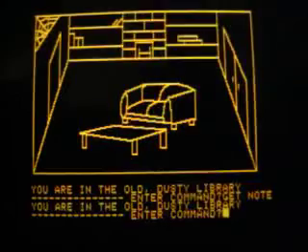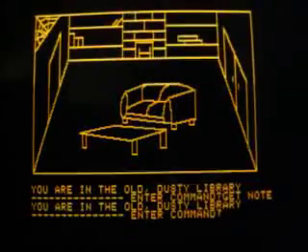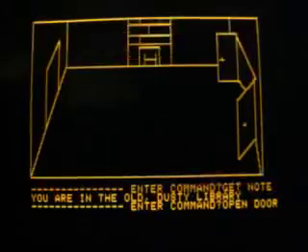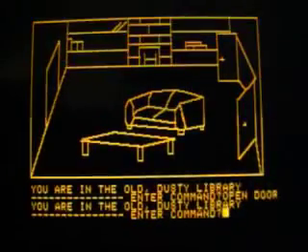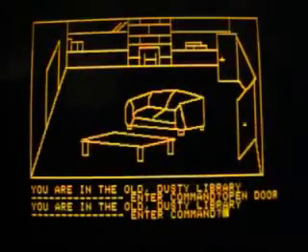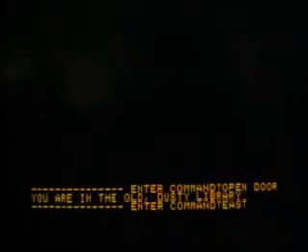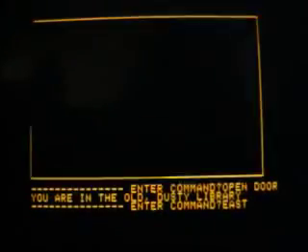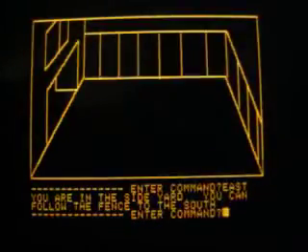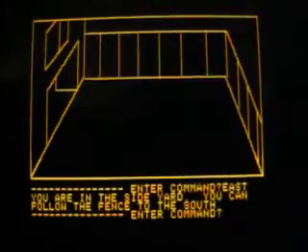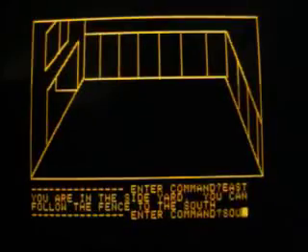And there's a door on the right side. We will open the door and go east. I think we're outside of the house now. You are in the side yard where we can follow the fence to the south. Let's go to the south.